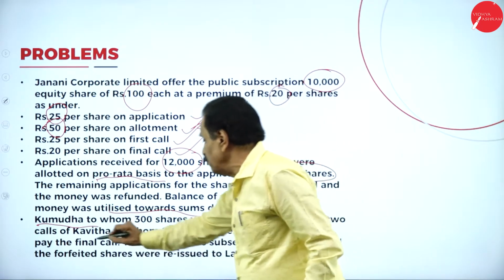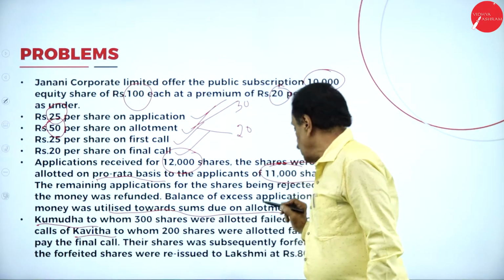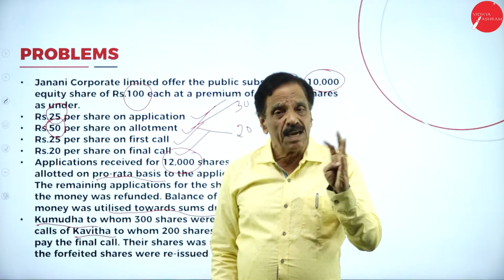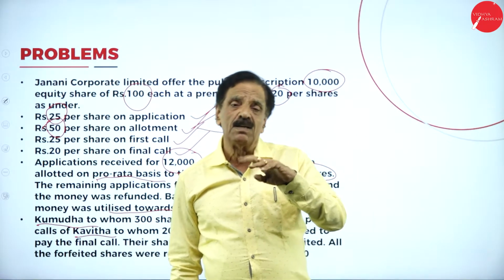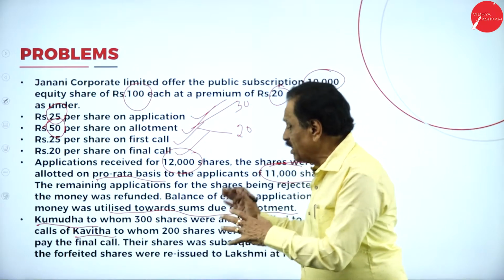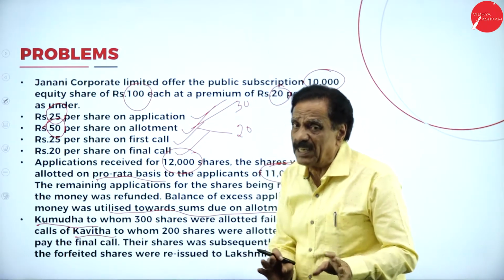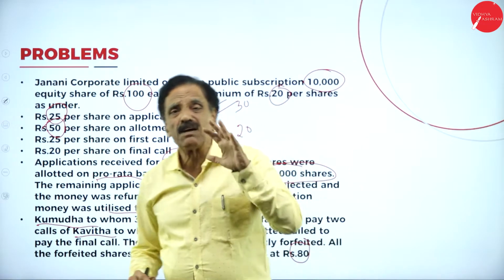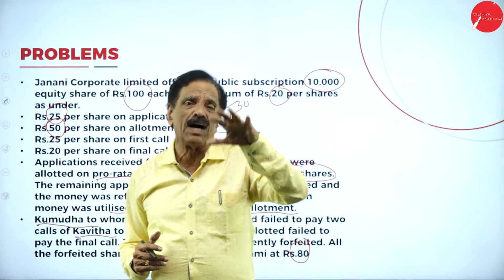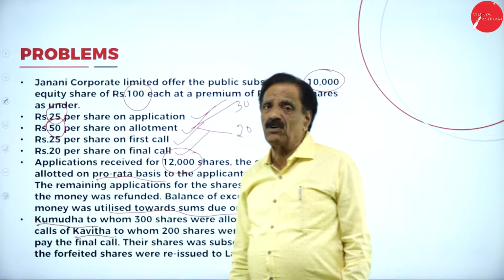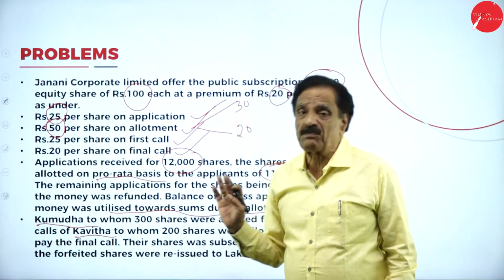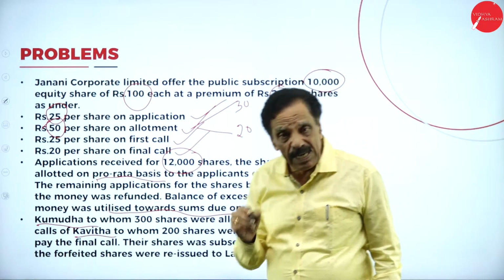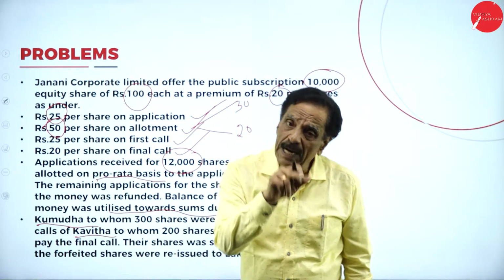Then another girl, Kavita, who holds how many shares? 200 shares, fails to pay the final call only. Means she paid application, allotment, and the first call, but fails to pay the final call. All the shares were forfeited and reissued at what rate? To Lakshmi at rupees 80. So it is one of the typical problems that is going to be asked from the examination point of view. So here all the shares are forfeited and reissued to another girl, Lakshmi, at rupees 80.